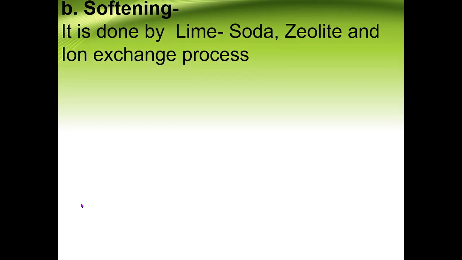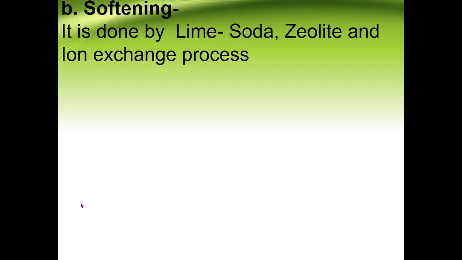Then the second step is softening. There are different methods of softening. Hard water has hardness-causing salts present. We know very well that there are two types of hardness, temporary hardness and permanent hardness. Temporary hardness can be easily removed by boiling, but permanent hardness cannot.